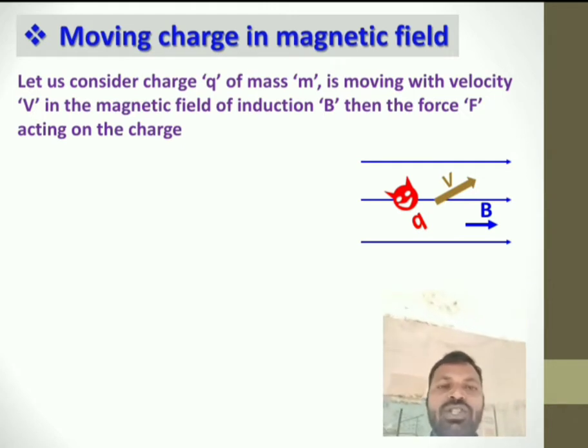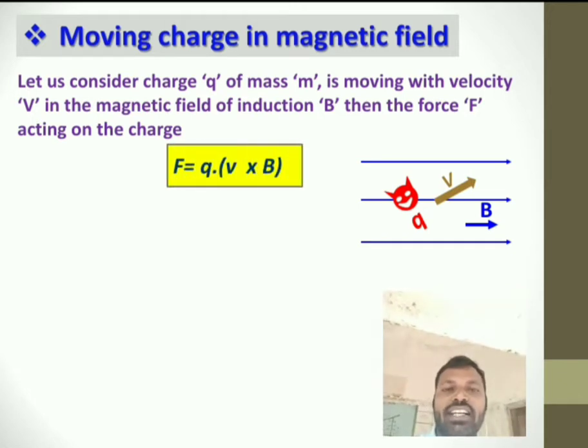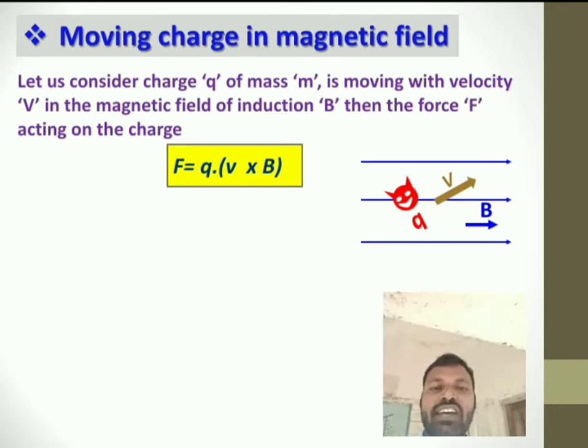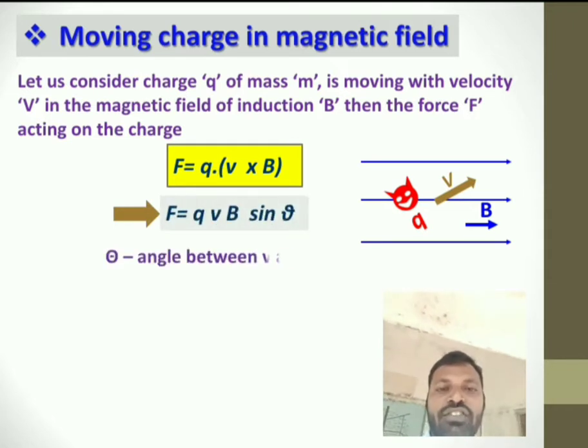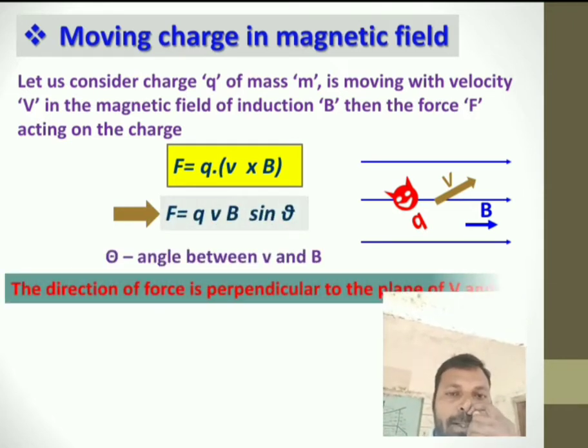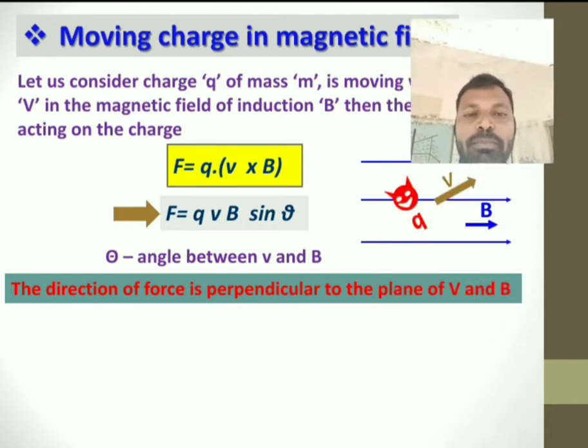Now the force acting on this charged particle due to this magnetic field is F equal to q into v cross B, where q is the charge, v is the velocity and B is the magnetic induction. If you remove the cross product, I have to write F equal to qvB sin theta.